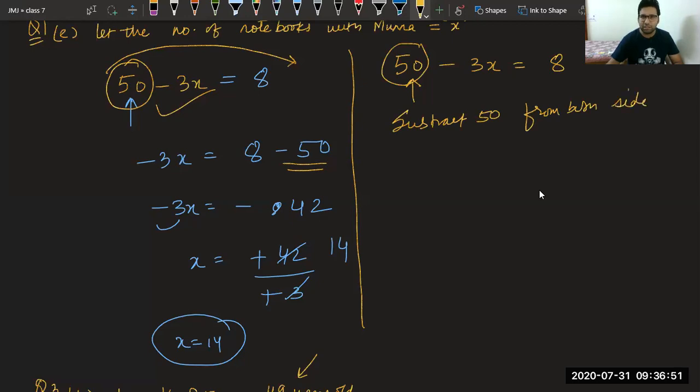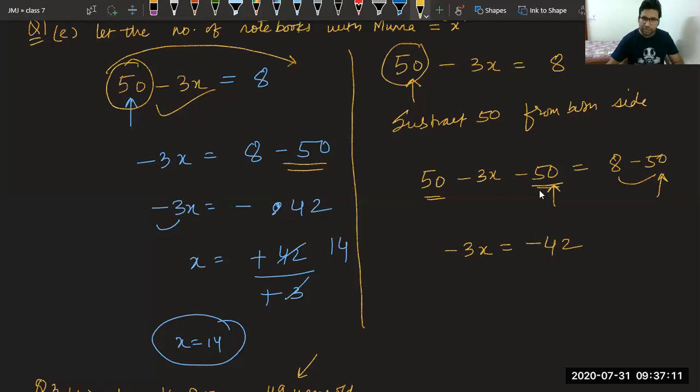So what will we get? We have already 50 minus 3x. We have done this minus 50 from our side, 8 minus 50. So we have done this thing. Now you can see 50 and minus 50 become 0. We get minus 3x is equal to 8 minus 50, which is minus 42.